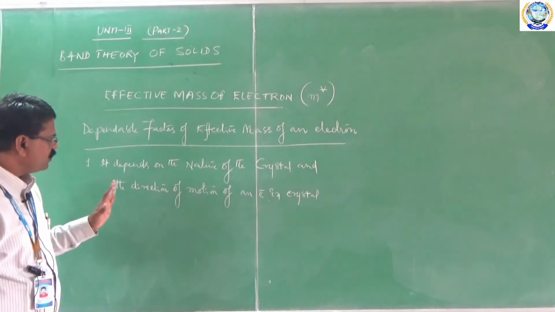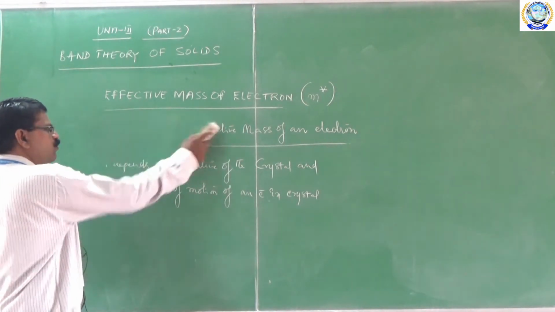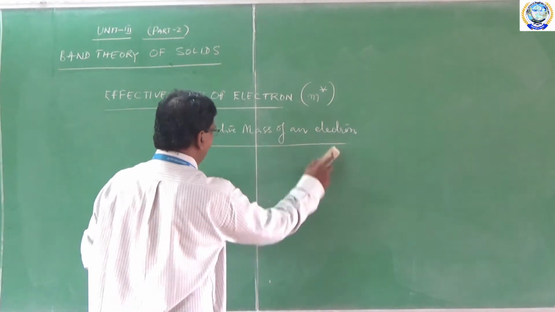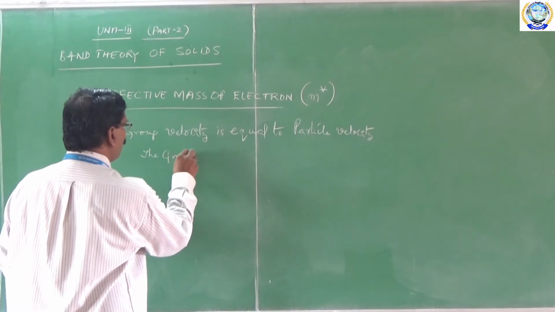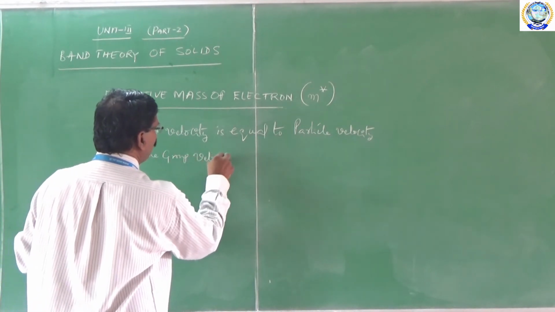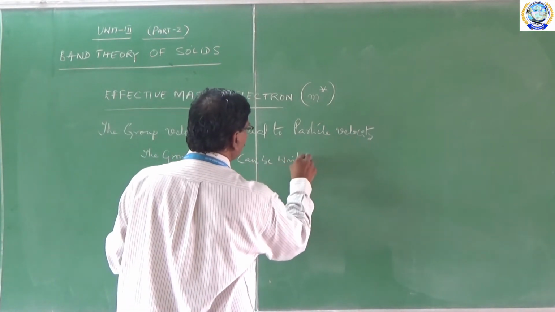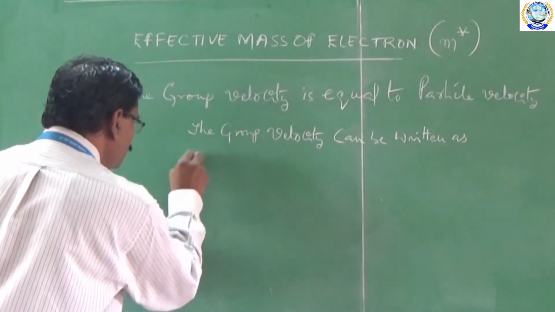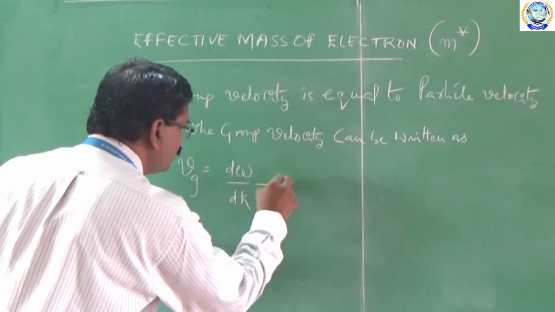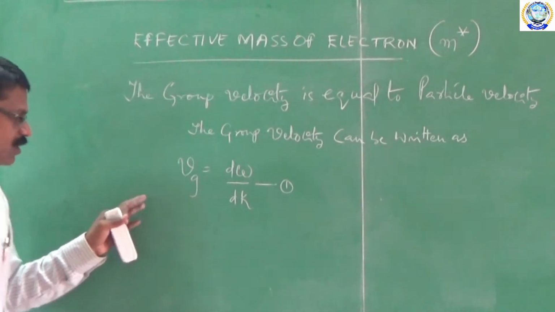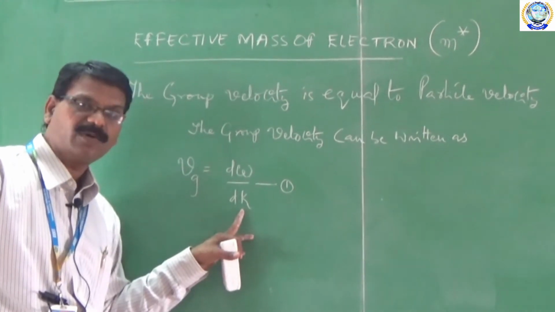For example, if it depends on the direction of motion of electron existing in crystal, then the group velocity of electrons is equivalent to particle velocity. Let us see how it will be. The group velocity can be written as Vg is equal to d omega by dk. I can call it equation 1. Here Vg is called group velocity, omega is the angular frequency of an electron, and k is called propagation vector.